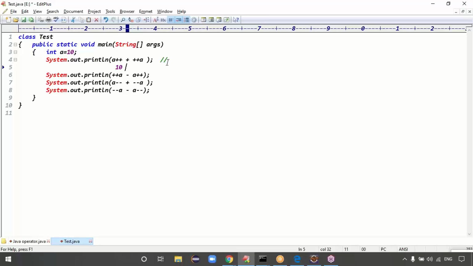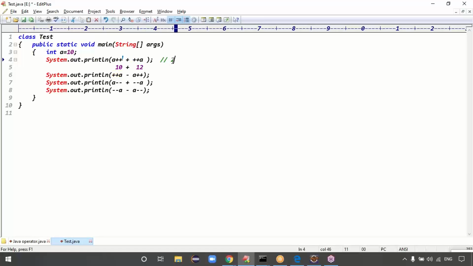Post-increment means here it will take 10 only, right? 10, and after that it becomes 11, plus here the value becomes 11. Previously it is 11, and after this line it is 11, then plus a becomes 12. This is called post increment. Post increment is 10, but after this statement is completed, a is 11. When you go to this line, the value of a becomes 12.